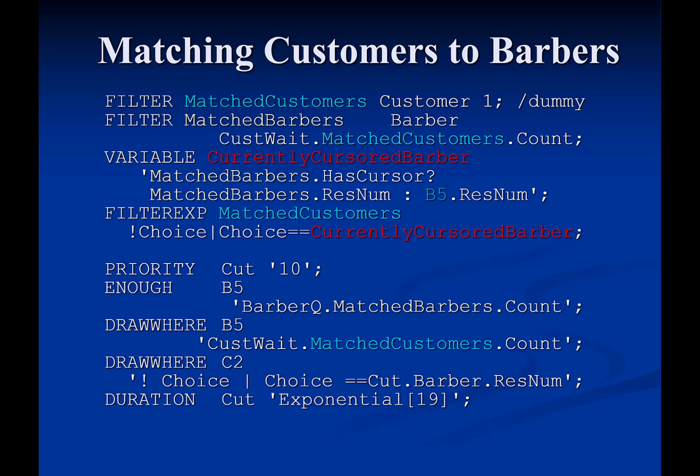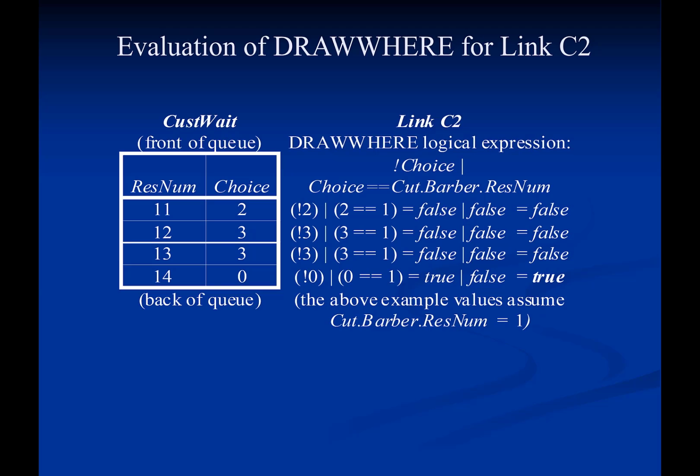The next step after drawing a barber through B5 is to draw a matching customer through link C2. This does not require the use of filters because the new instance of activity cut has already drawn a barber and makes it easy to refer to its resnum through the variable cut.barber.resnum. The drawing process through link C2 is illustrated in this figure.